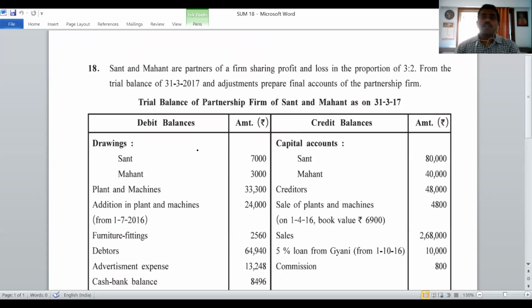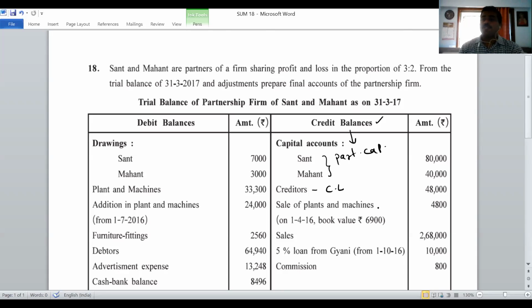So we can start. So, friends, the first information, we are taking on the credit side. On the credit side we can see that Sant and Mahant is given. So where do we have to write? We have to write in partners' capital, obviously on the credit side, right? Then comes creditors. Creditors come under current liabilities.